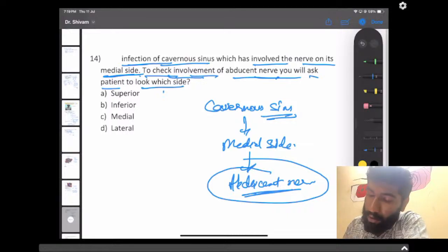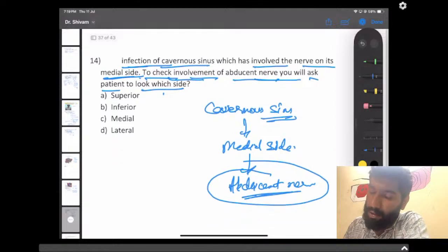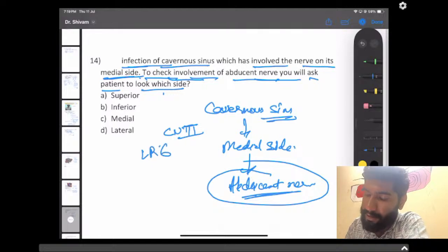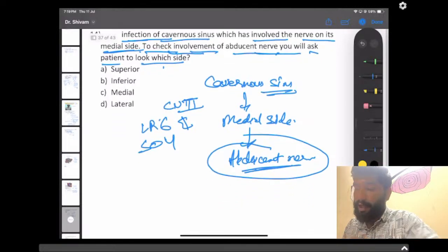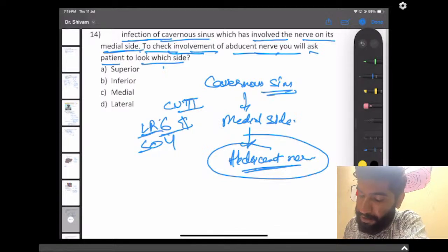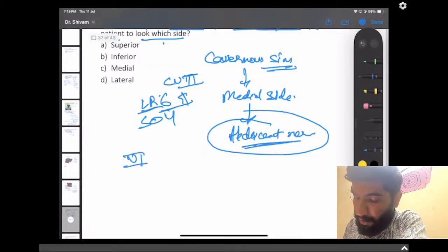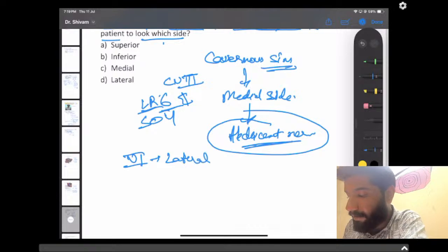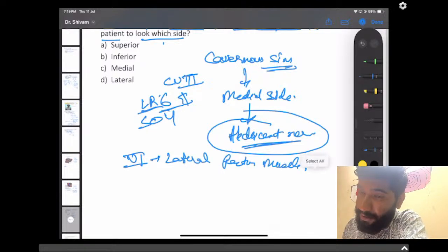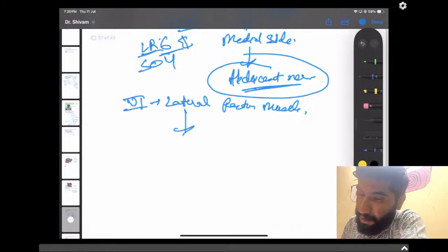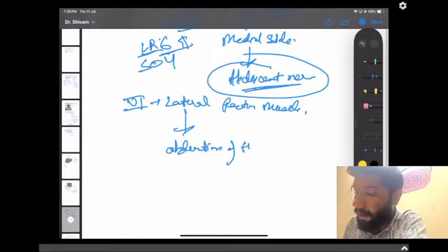Now, as we all know, we have discussed in ophthalmology also, all the muscles are supplied by cranial nerve 3 except LR6 and SO4. Right guys? And abducens is cranial nerve 6, and it is supplying the lateral rectus muscle. Right guys? And what is the function of the lateral rectus muscle? It is for the abduction of the eyeball.